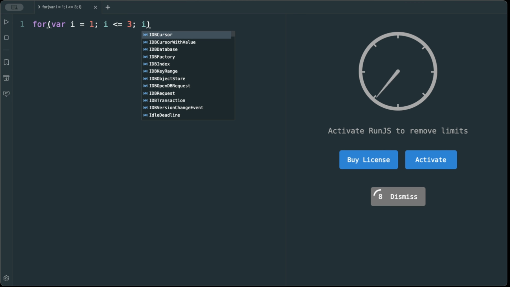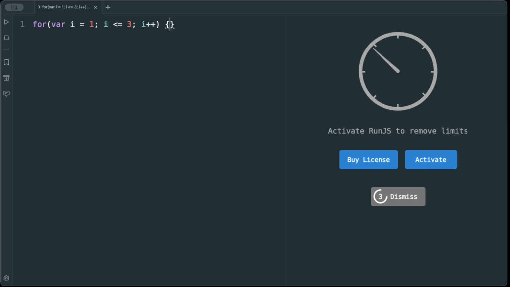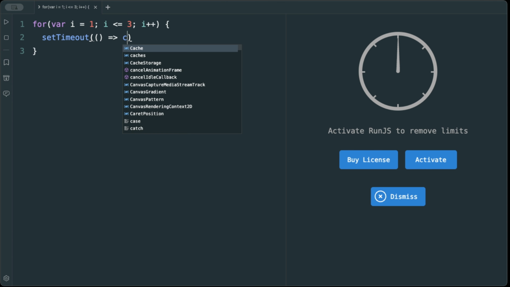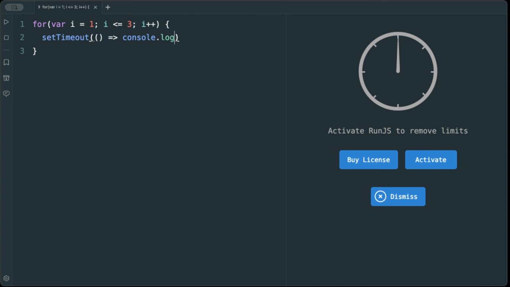And then i plus plus, like this. Now set timeout. We're doing set timeout here, and in the function console.log, we are printing the variable i. You're familiar with var, const, and let, right? I think so. So now tell me what will be the output of this for loop. Any guesses?